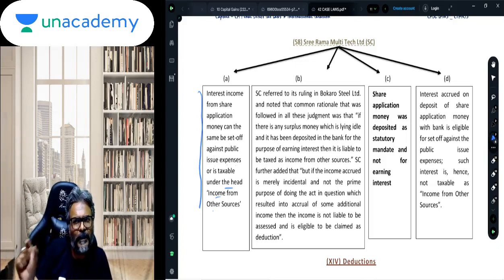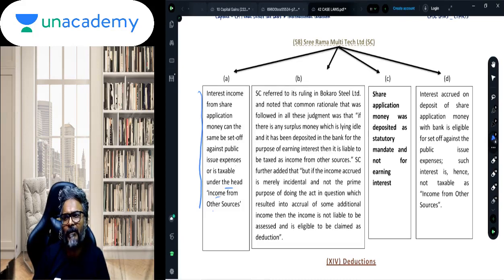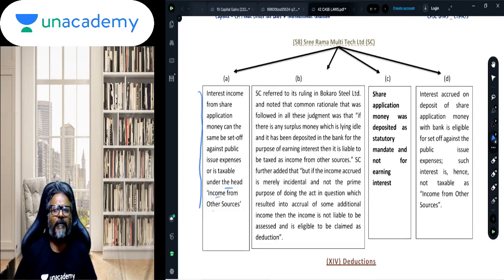Now, why do we have to take this particular position? We have to take this position because, like in the case of Bokaro Steels Limited, if you remember, we were discussing the concept of actual cost. In the concept of actual cost, the expenditure which you have incurred on the trial run of that particular plant and machinery was being capitalized.